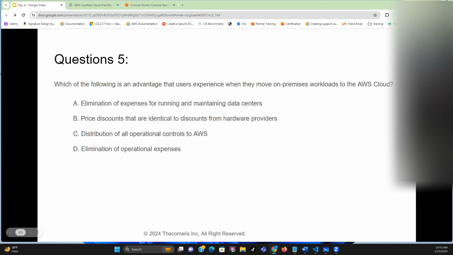Which of the following is an advantage that users experience when they move on-premises workloads to the cloud? Elimination of expenses. This is what we actually covered under the benefits of AWS in the first class.